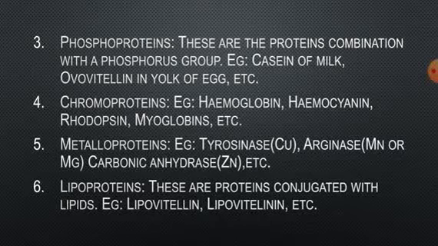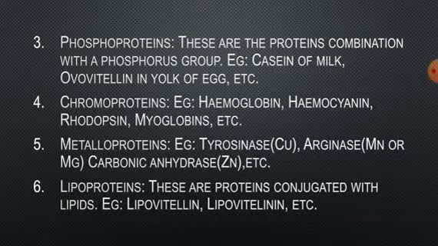So next is metalloproteins. These proteins contain metals as an inherent part of their molecules. They include such enzymes as tyrosinase, which contains copper, arginase, which contains manganese or magnesium, and carbonic anhydrase. These are the examples which come under the metalloproteins.